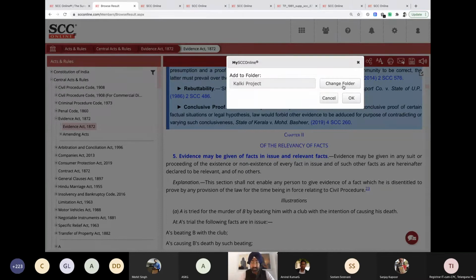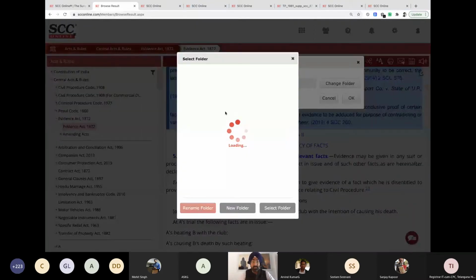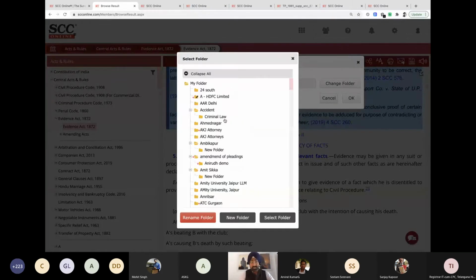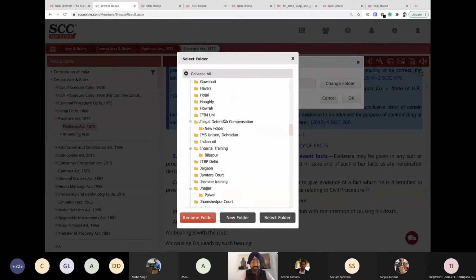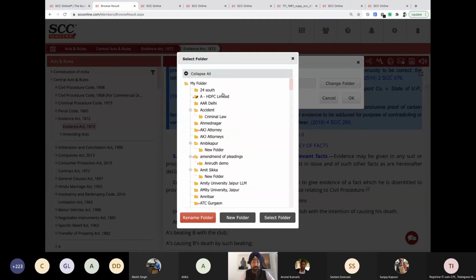Now Kalki project doesn't make sense, so I can say change folder. It will give me a list of all the folders that I have made in the past two to three years. I can select a particular folder, or I can click on my folder and make a new folder.